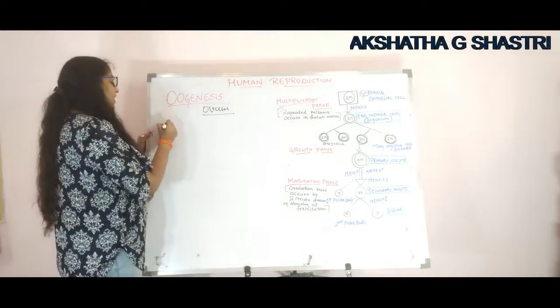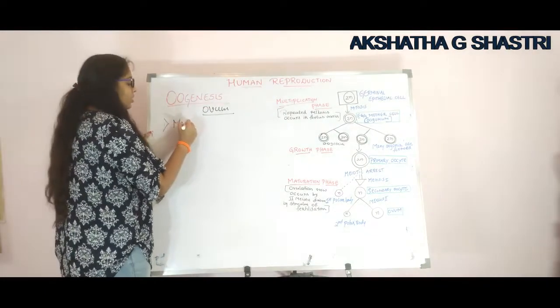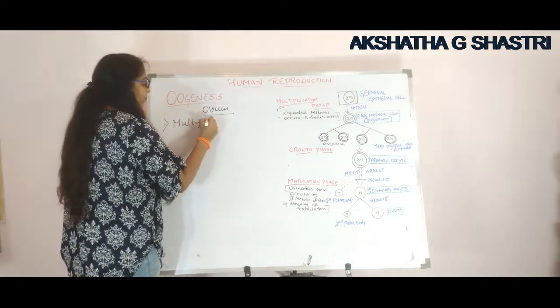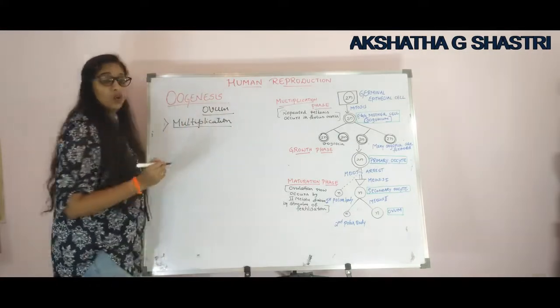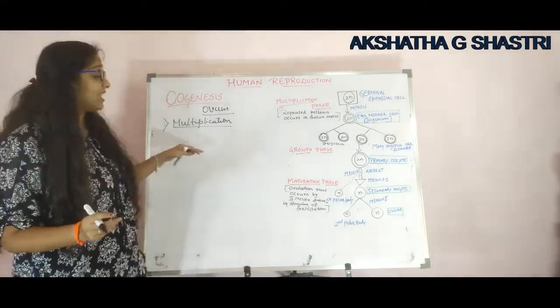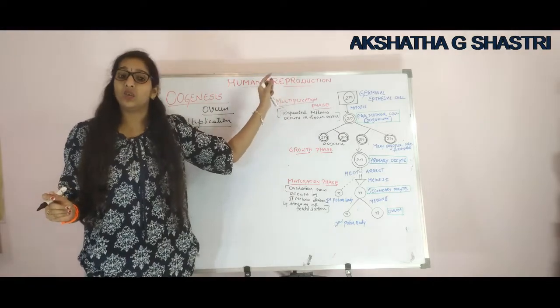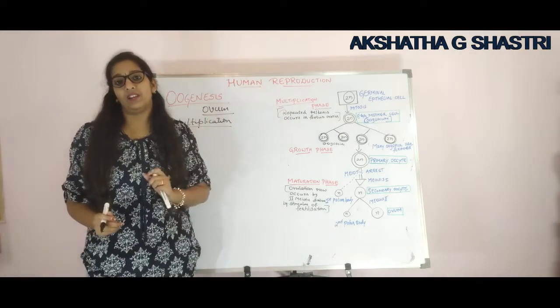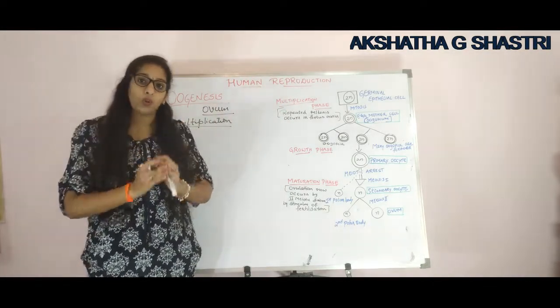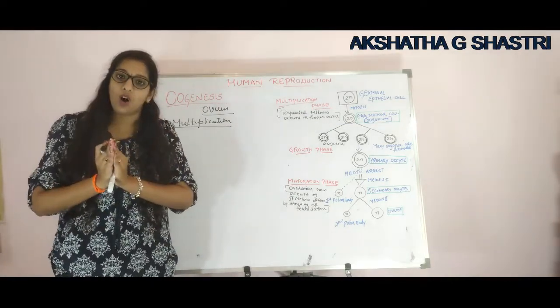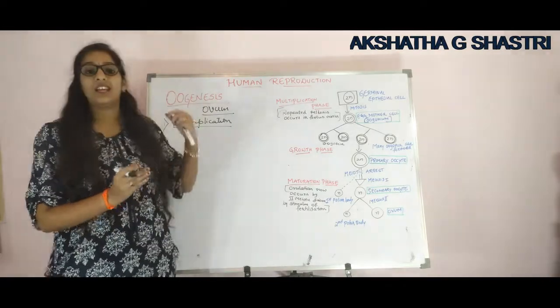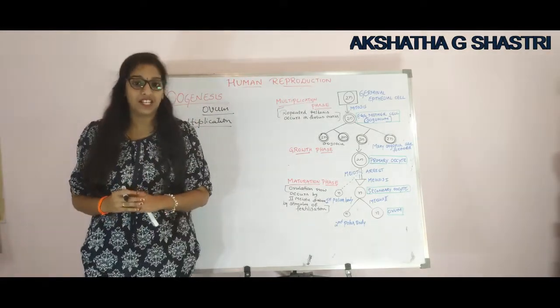So, the first phase is what? Multiplication phase. See, this starts during the fetal development. Once the fetus is found to be a girl, then immediately in the ovaries of the fetus, this multiplication phase starts.